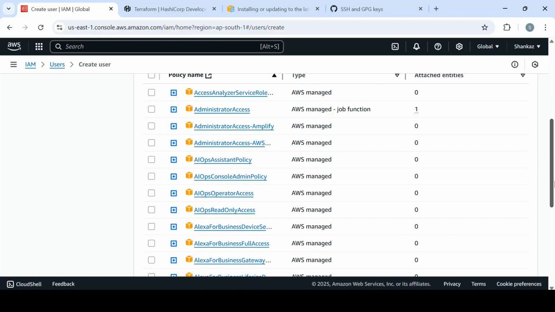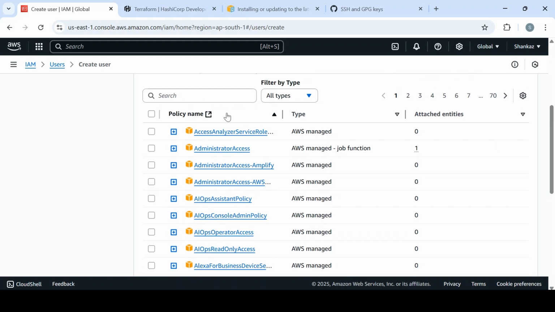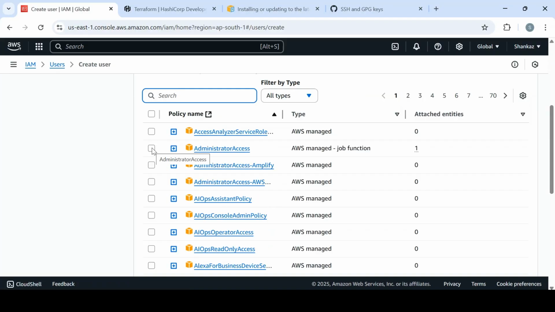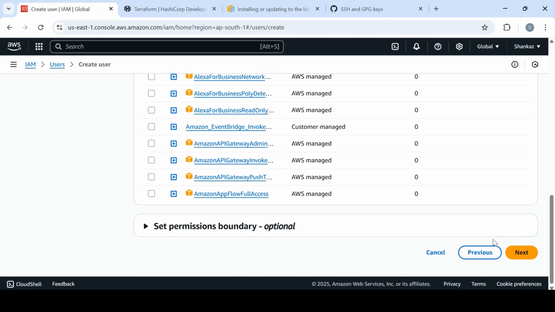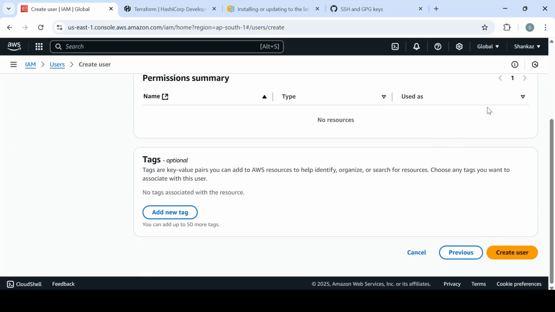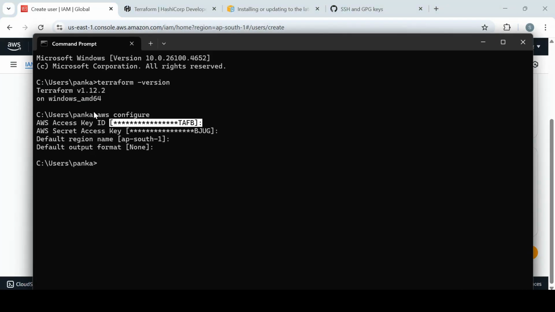If you are working with just EC2 and VPC, you can customize it and grant access to EC2, like EC2 full access, and so on. But if you are testing it on a personal account, it's worth giving administrator access so that you won't come up with issues. Click next, and it will ask you to create the user. Once the user is created, it will let you download the CSV. Just download the CSV, go to the terminal or command prompt, and hit aws configure.